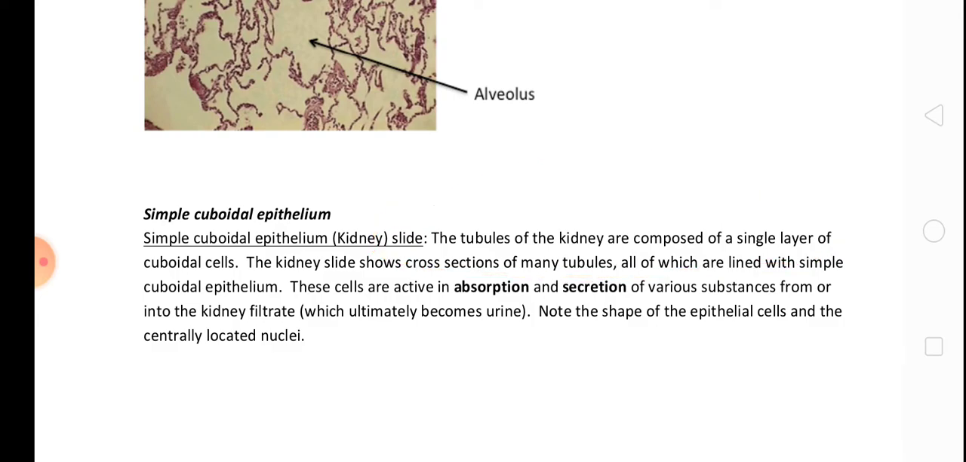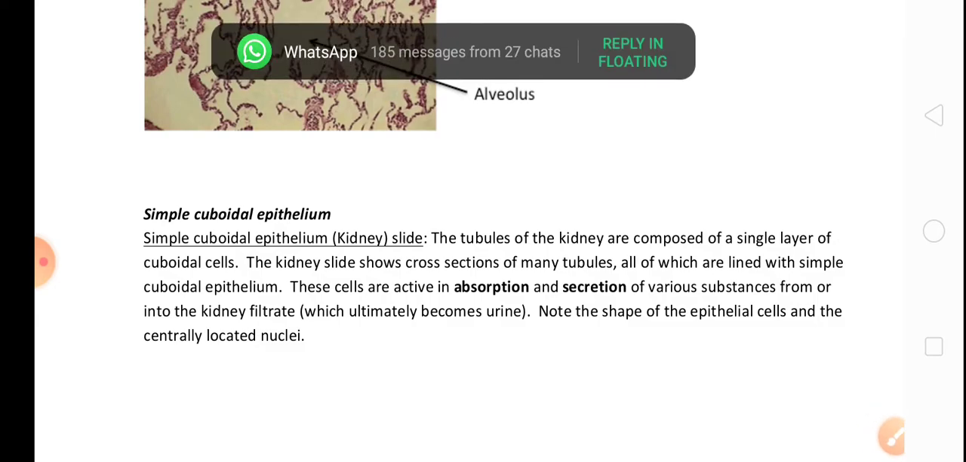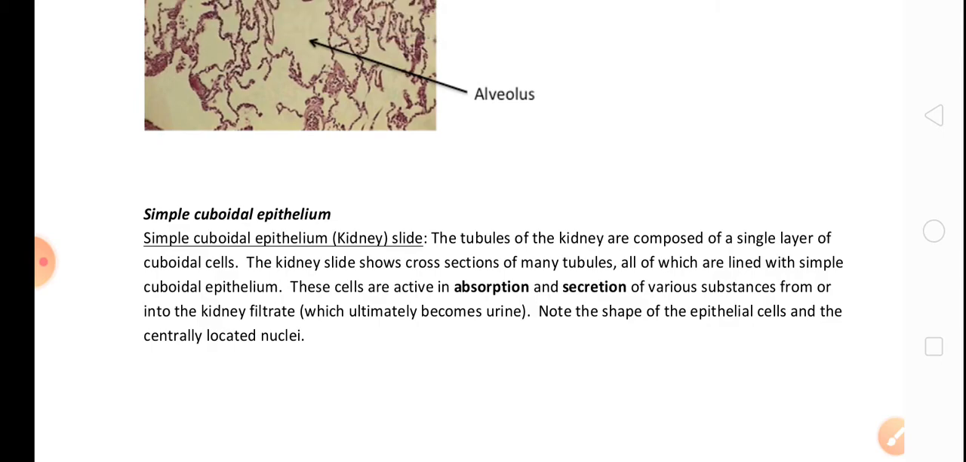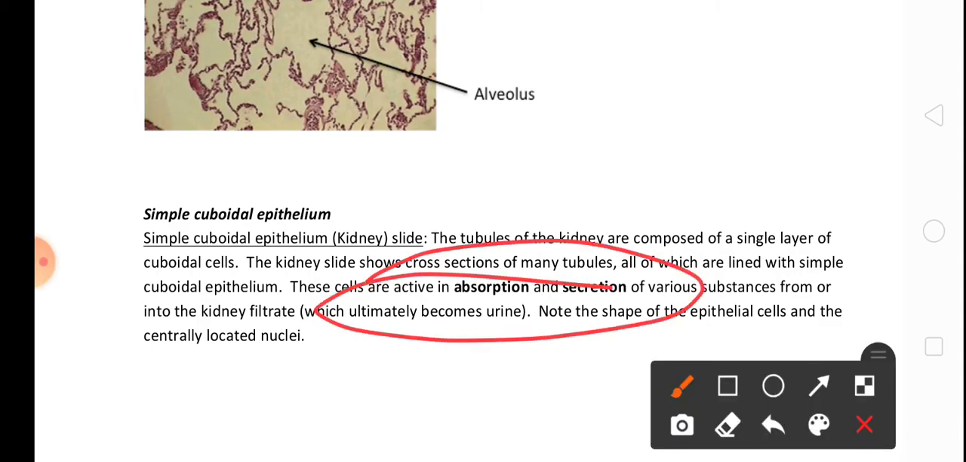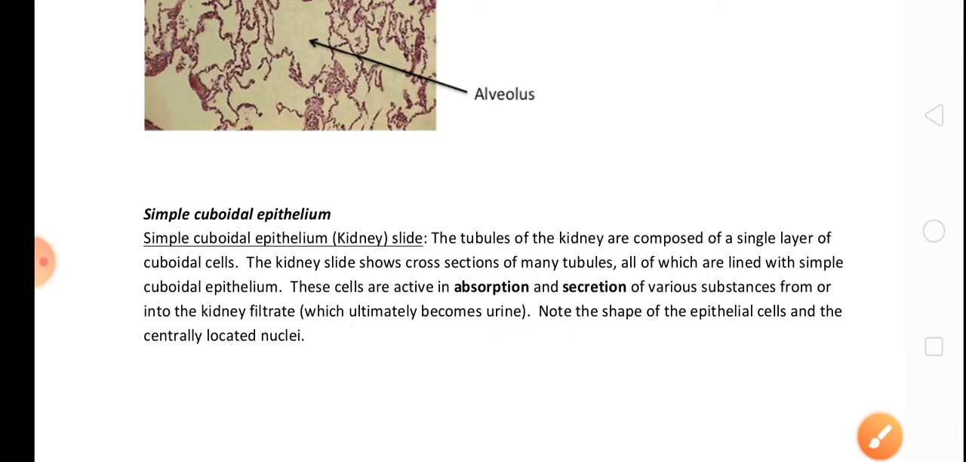The kidney slide shows the cross section of many tubes, all of which are lined with simple cuboidal epithelium. These cells are active in absorption and secretion. So the main function of the simple cuboidal epithelium in the kidney is absorption. These cells are active in absorption and secretion of various substances from or into the kidney filtrate. So keep in mind, the main function is absorption and secretion.